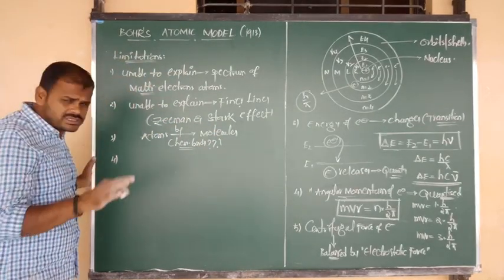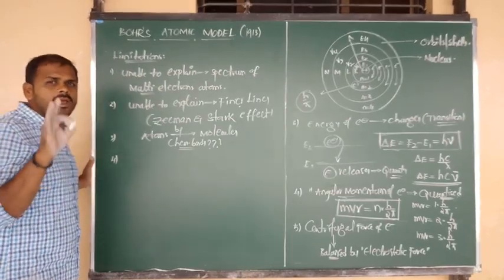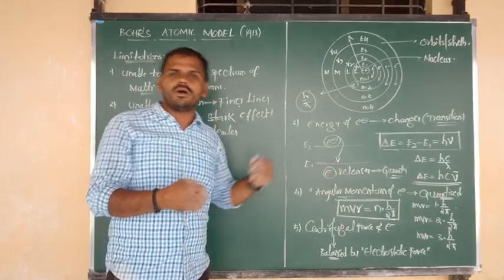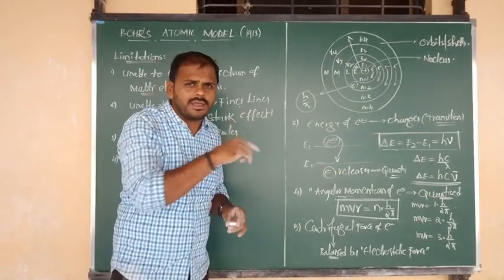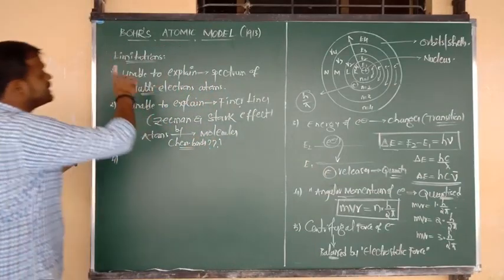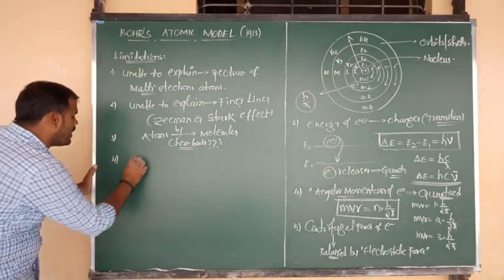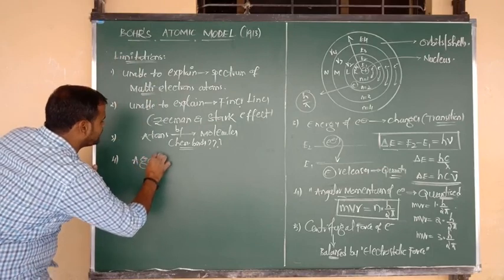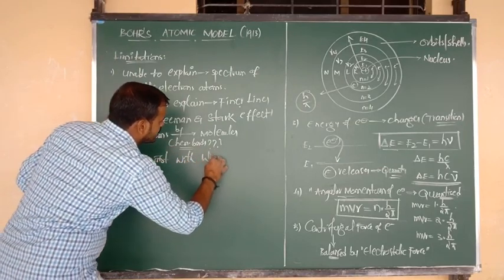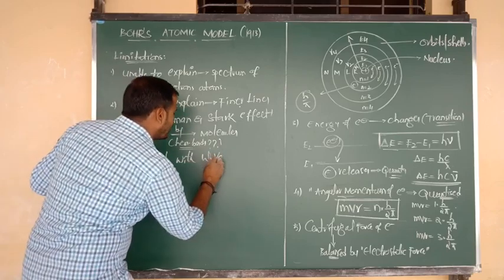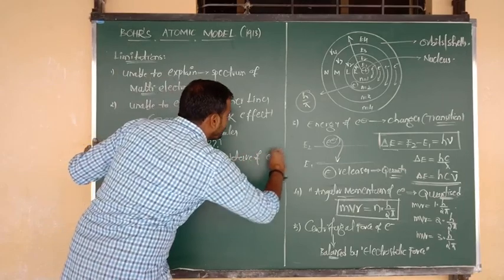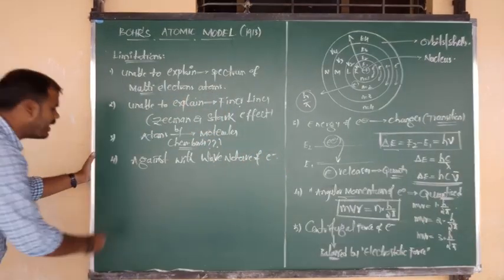It is the theory, mostly it will give information about the particle nature. It will depend upon the quantum concept, the photon concept, completely particle के बारे में discuss करना पड़ेगा. Okay, that means we have to say that the concept of Bohr's atomic model was against the wave nature of electron. It was against what, Nana? Wave nature of electron. Okay, yes.